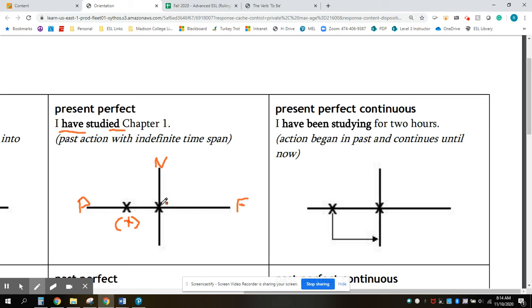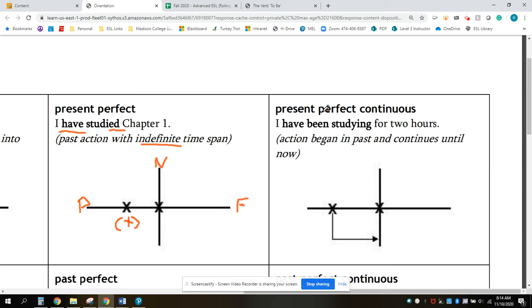I can say she has been to France in the past. So we use this with an indefinite time span, indefinite time, and I'm not really focused on the definite part of the time. As opposed to the simple past, maybe, I might say, she went to France in 2012.